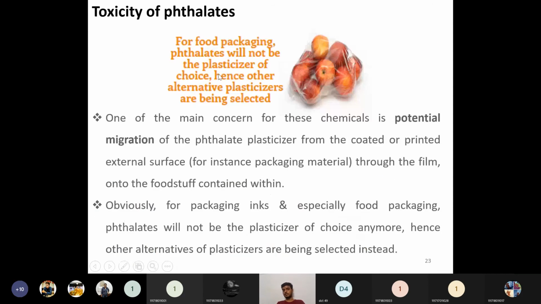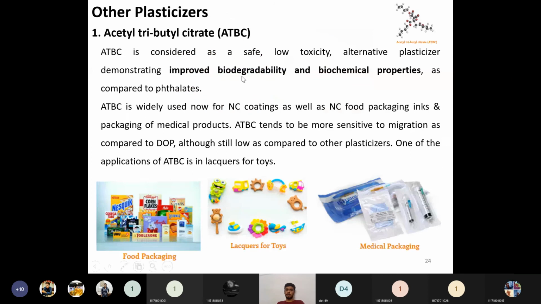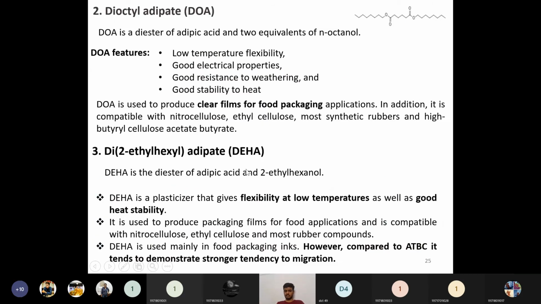And the DEHA will be very high for the phthalates. Because of these reasons only, they are having very good interaction with the food, and they are producing toxicity that is very high. So compared to phthalates, the toxicity is very low in this ATBC. Compared to this ATBC, the toxicity is somewhat higher in the DEHA.